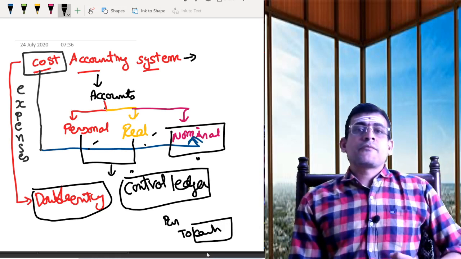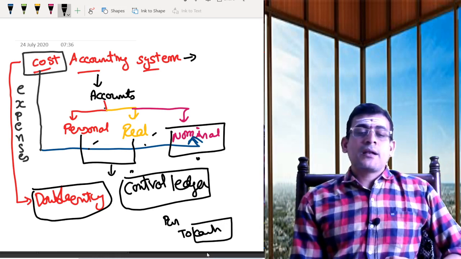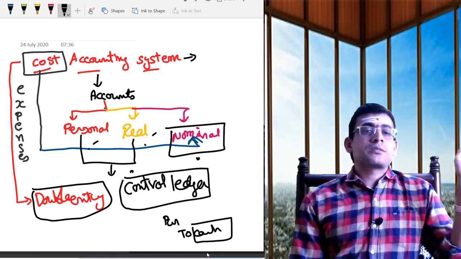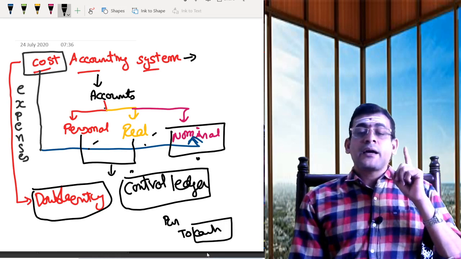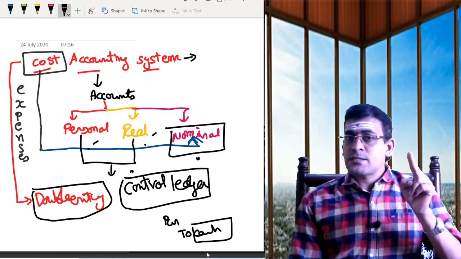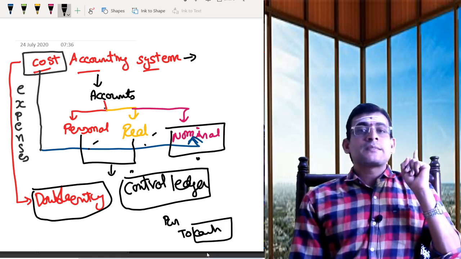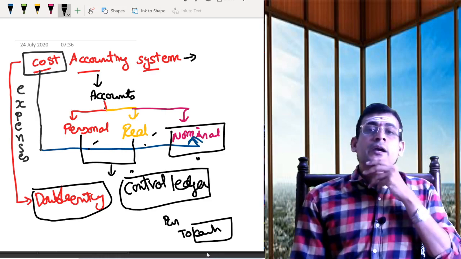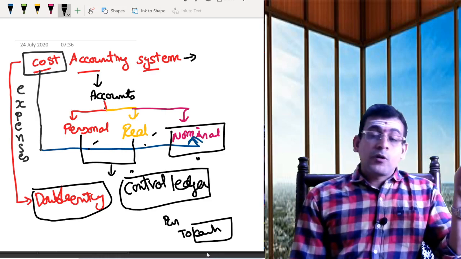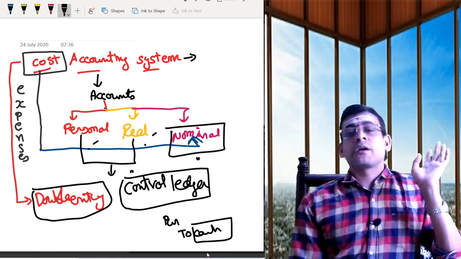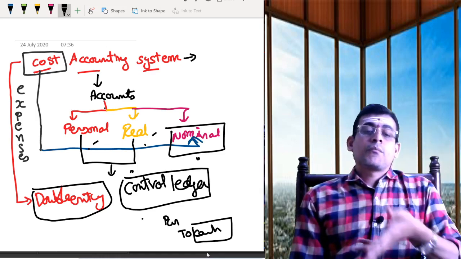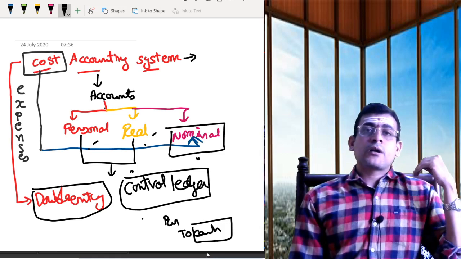So if I debit the purchase account, ultimately I am saying that I won't consider real, I won't consider personal. Then only one impact is there, but I am saying that the cost accounting system has to be done on a double accounting system. So what is the meaning of double accounting system? Every debit should have a corresponding credit. Debit is there, but for credit, I won't consider real account, I won't consider personal account.